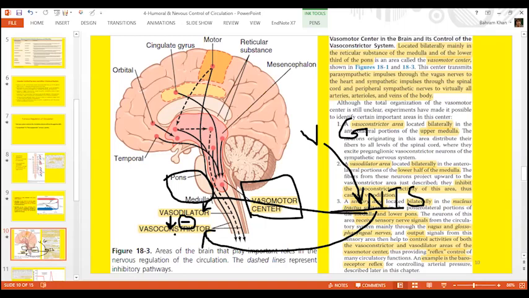And the third area is the sensory area, that is nucleus of tractus solitarius, and the receiving inputs are the vagus nerve and the glossopharyngeal nerve. These are the inputs, and the outputs are either to the vasodilator area or to the vasoconstrictor area. And this reflex mechanism, by which there is either vasoconstriction or vasodilatation to increase or decrease the arterial pressure, is known as baroreceptor reflex.